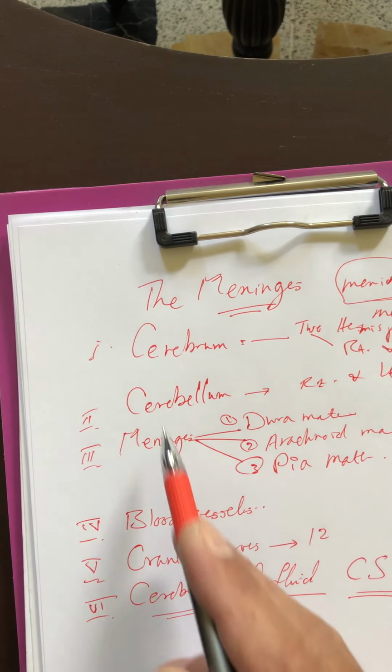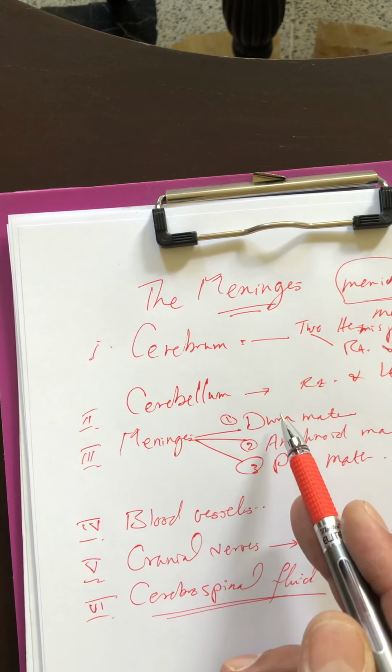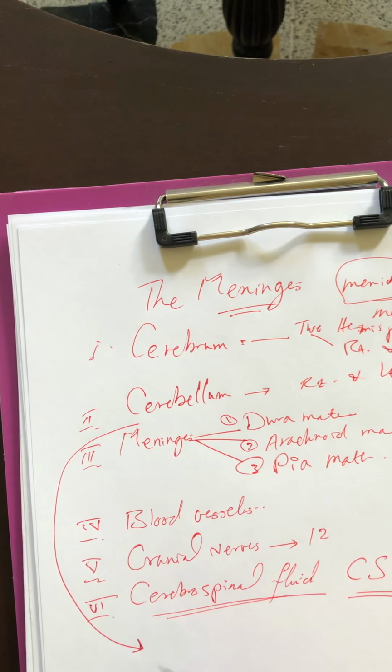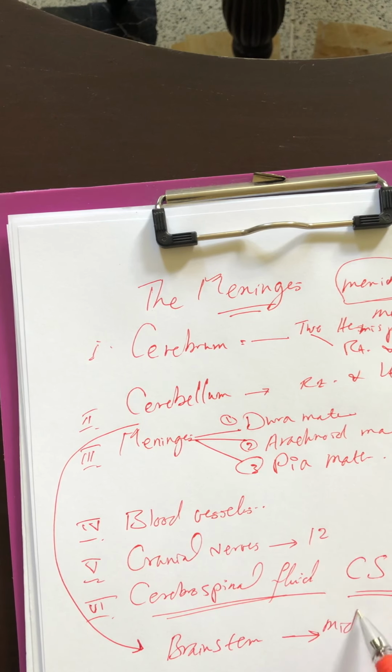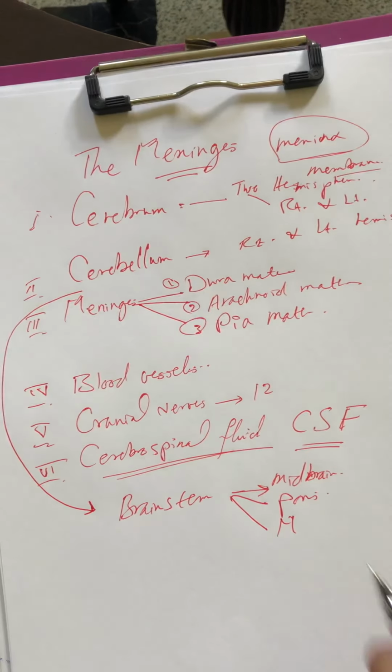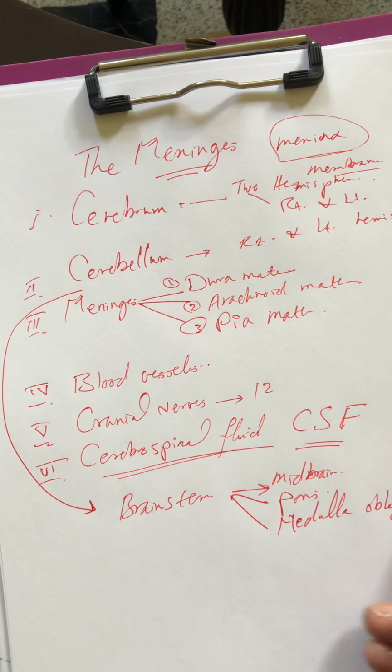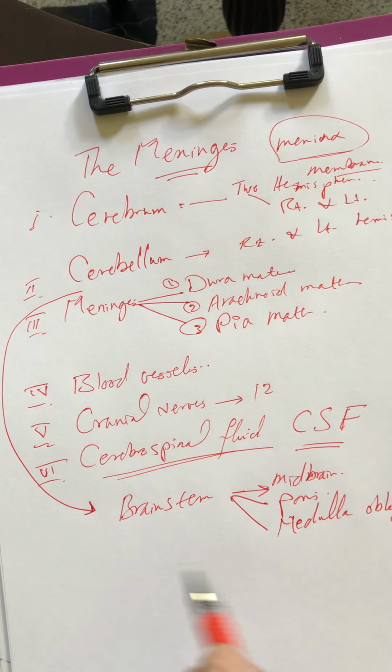So the contents of the cranial cavity are the cerebrum, the cerebellum, and also the brain stem, which is composed of the midbrain, pons, and medulla oblongata.